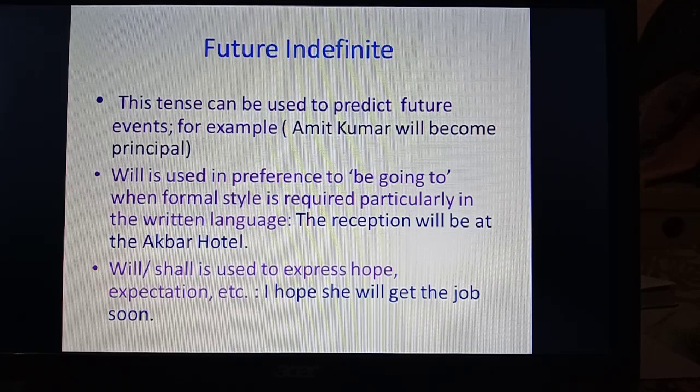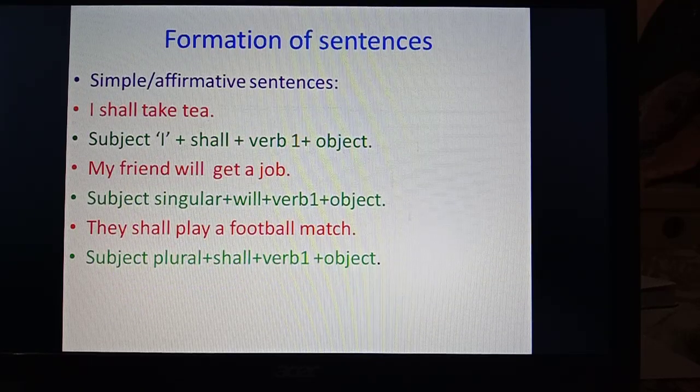So let's see the formation. Formation of sentences: simple or affirmative sentences. It is very easy to make sentences. Shall and will are used with verb's first form. So I shall take tea. With I and the plural subject like they, shall is used, and with singular subject will is used.